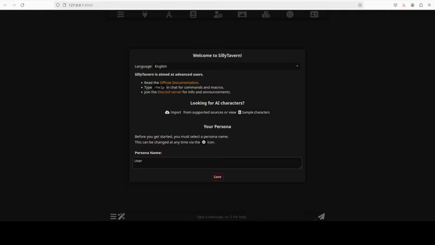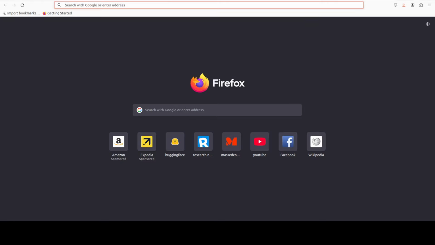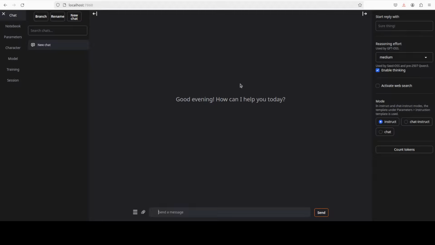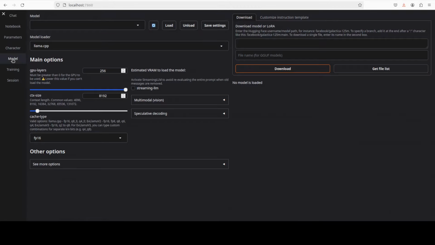So this is my SillyTavern, but even before SillyTavern, let's also load the model. For that, I'm going to go to my local text generation web UI, as you can see here, and from there you can go to parameters or the models, because we first need to download the model. We already have downloaded it, so either you can put your GGUF here, or you can simply load the model if you like.